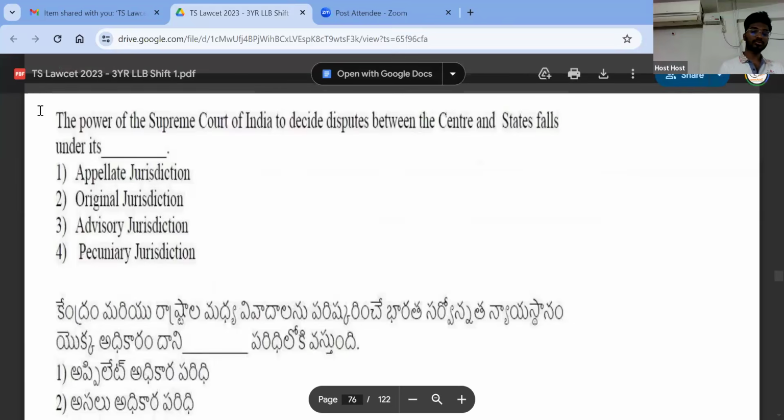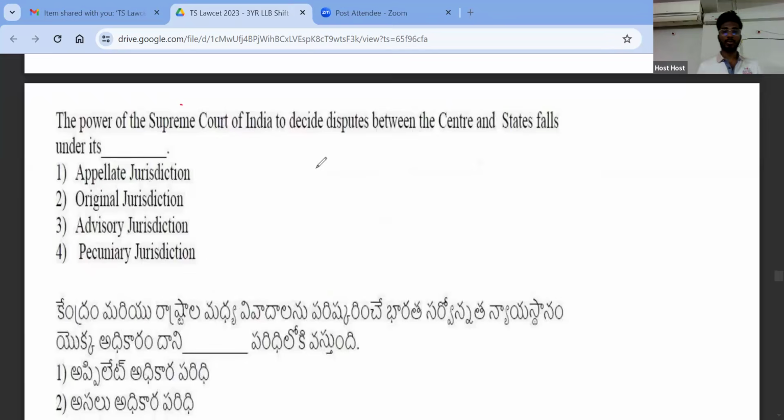Next. Very important question. The power of Supreme Court of India to decide disputes between the center and state falls under... Very good, very good. It is original jurisdiction. Now, what is the meaning of original jurisdiction? Jurisdiction is power.